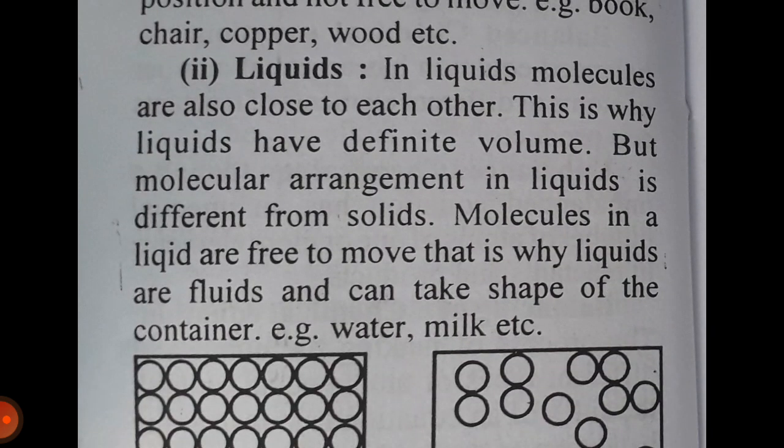Second, liquid. In liquids, molecules are close to each other. This is why liquids have definite volume, but the molecular arrangement in liquid is different from solids. Molecules in a liquid are free to move. That is why liquids are fluids and can take the shape of the container.